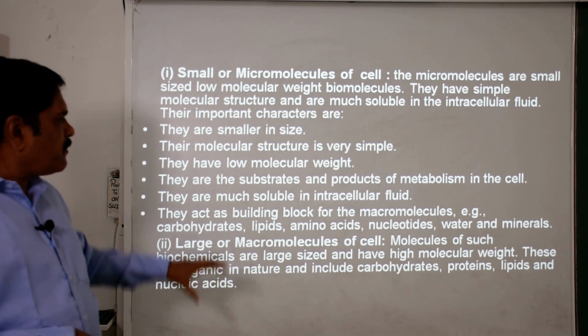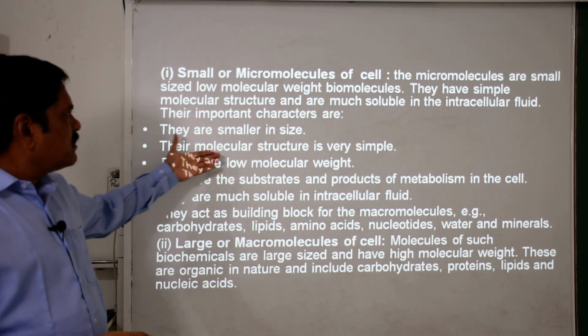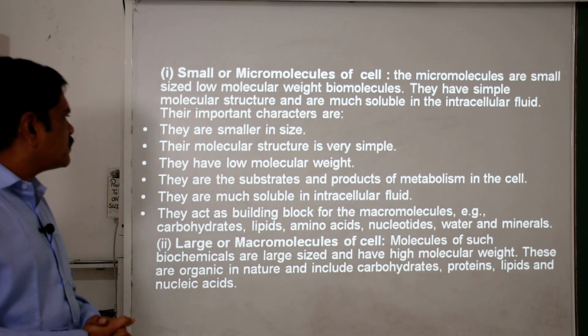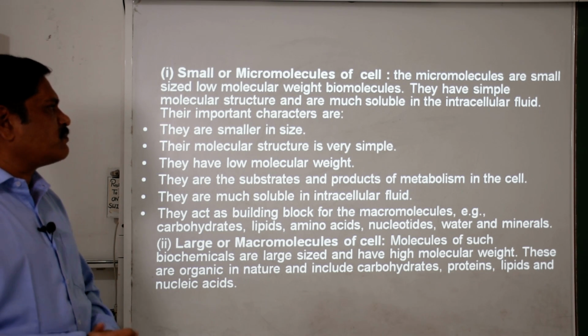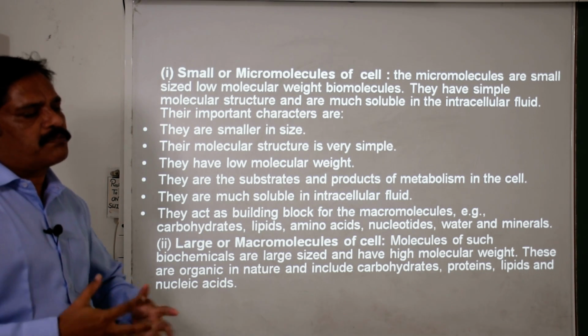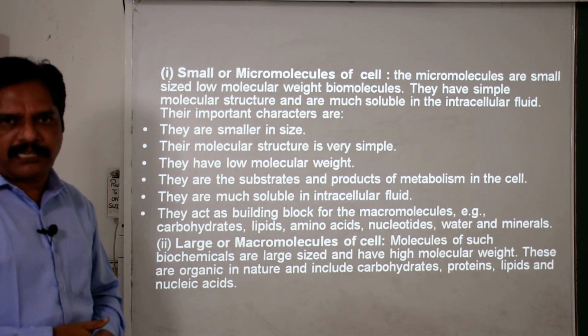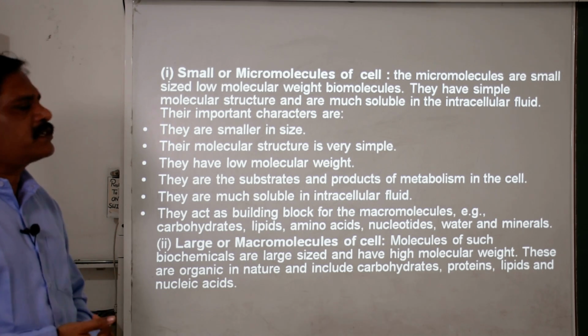And if we are talking about their main features, then they are smaller in size, their molecular structure is very simple, they have low molecular weight, and they are the substrates and the products of the metabolism in the cell, clear. How are they produced? Basically as metabolites of the metabolic activities. Not only that, they are also present as substrates too.